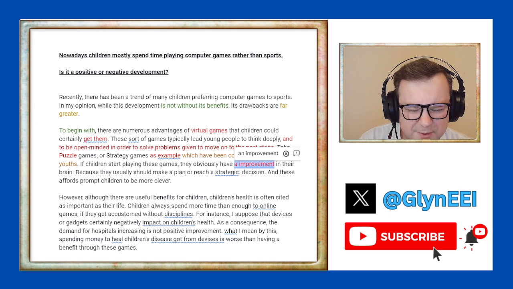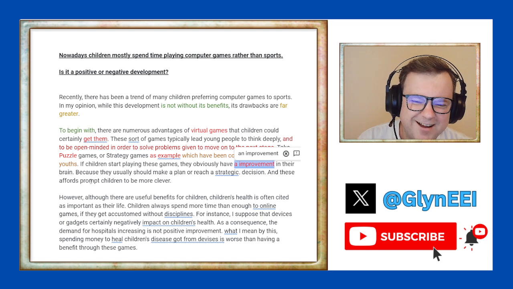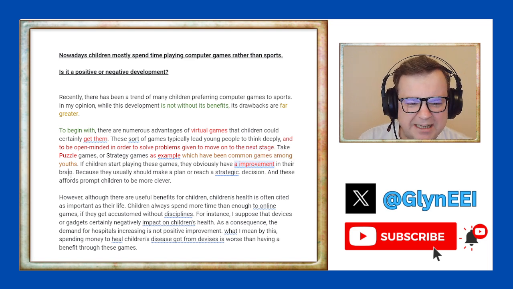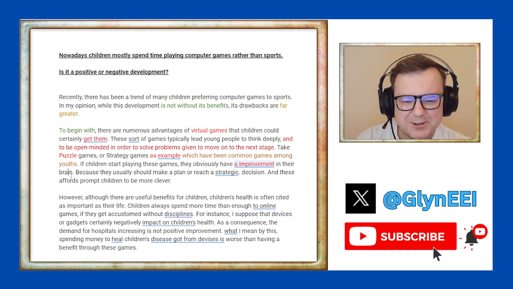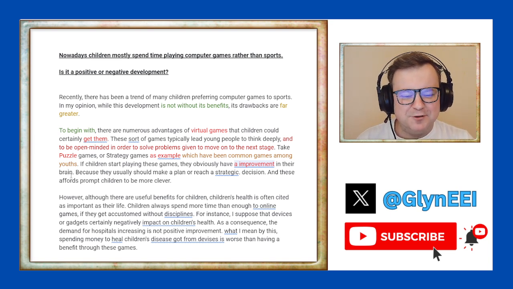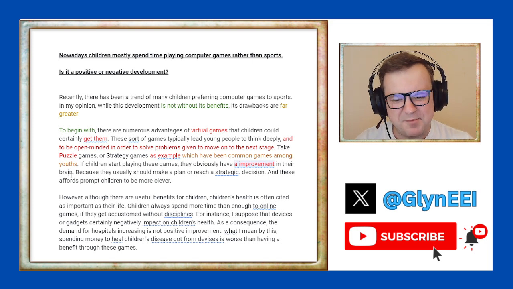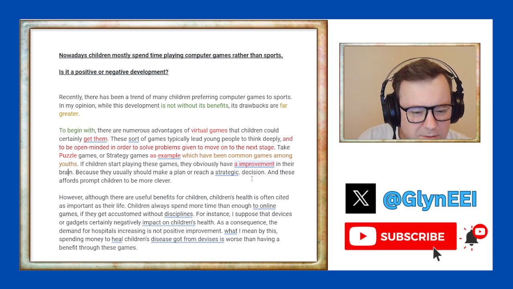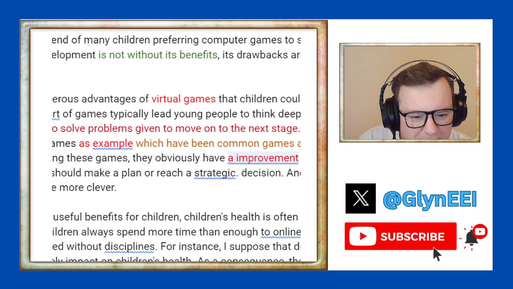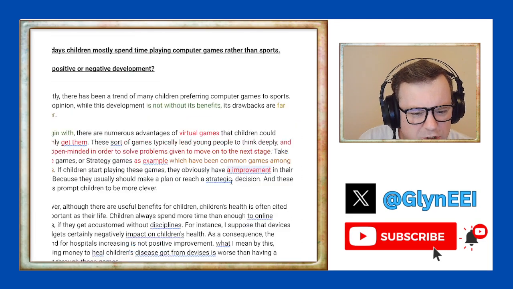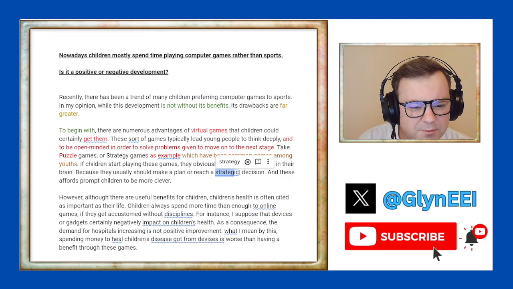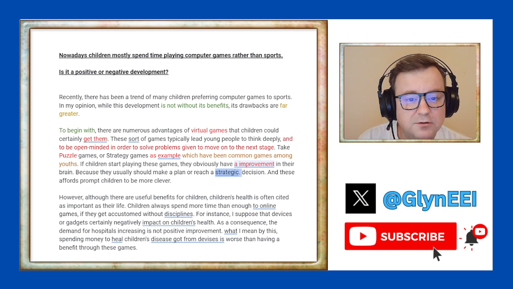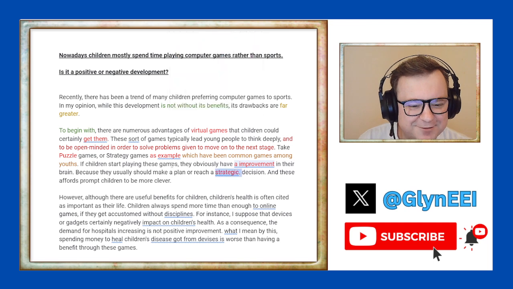If children start playing these games, they obviously have an improvement in their brain. Yeah, that's not academic to say when children start playing games, they have an improvement in their brain. It's just not an academic argument, sorry. Because they usually should make a plan or reach a strategic decision. I don't know why there is a full stop after strategic. That is so strange. These are mistakes that you, candidate, should find. You should find those mistakes yourself.